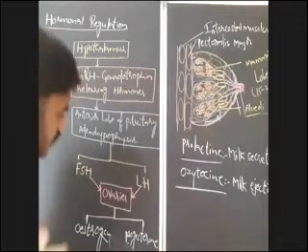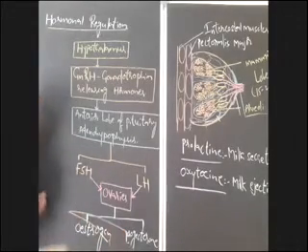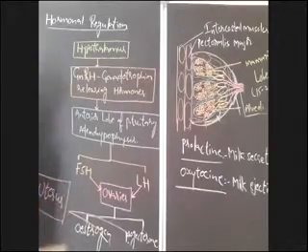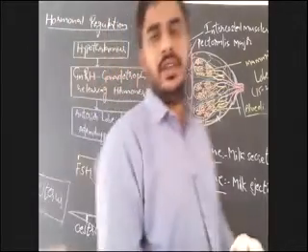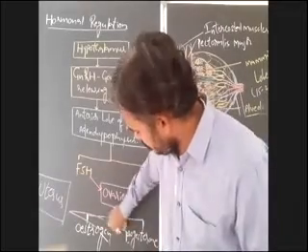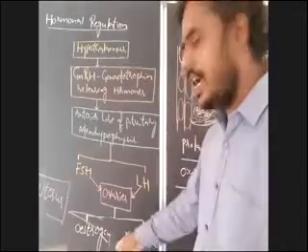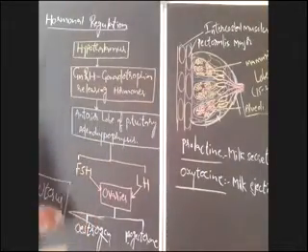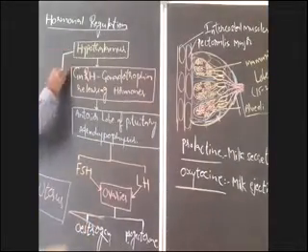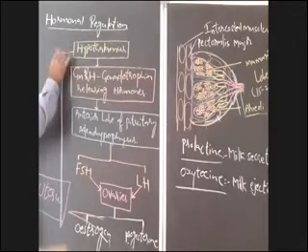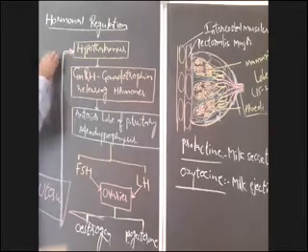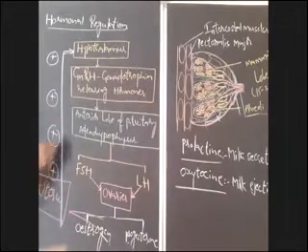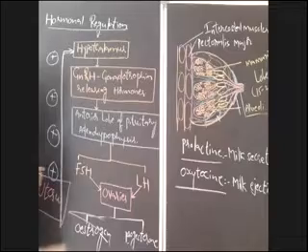So the target of these two, estrogen and progesterone, is the uterus. That you have to remember. Is it clear about hormonal regulation? Now, whenever the hormone levels, progesterone and estrogen levels, are low, that shows a positive feedback mechanism. Means that it acts as a stimulus for the hypothalamus to secrete gonadotropin releasing hormones.